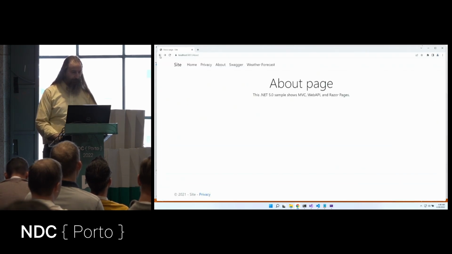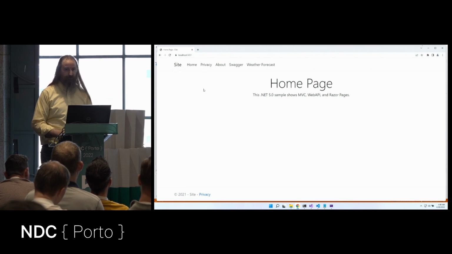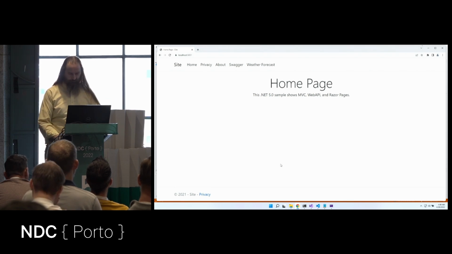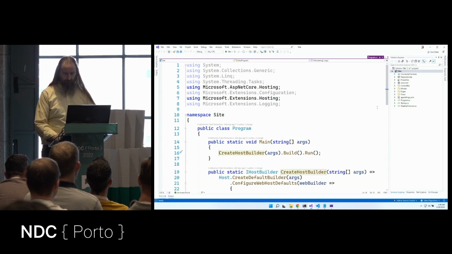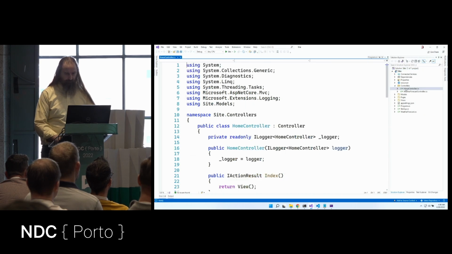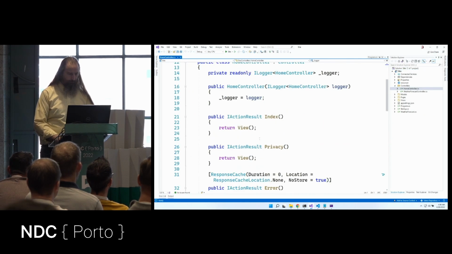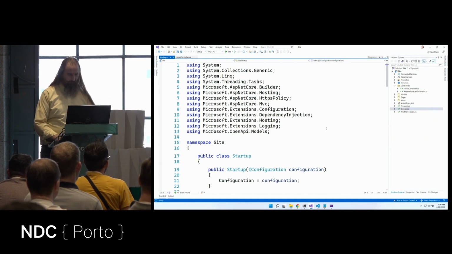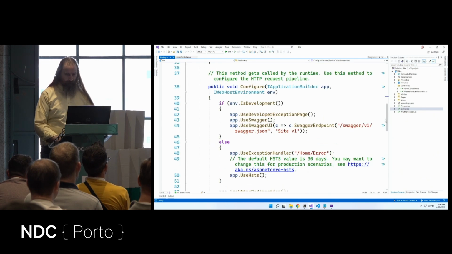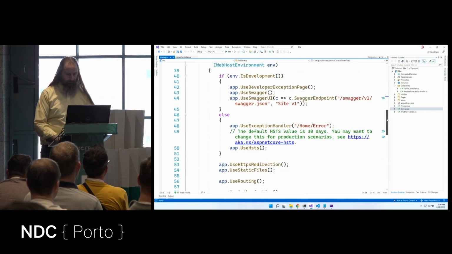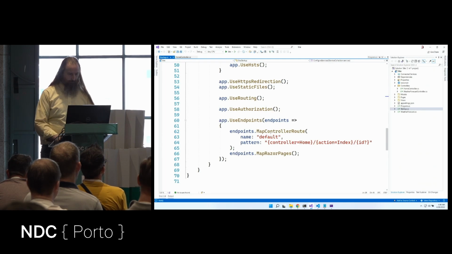Now that's pretty cool. We have this website that has all of these technologies running together. How did we do that? Well, let's hit stop here and let's wander through it. We have these controllers. Here's our MVC controller, and it's going to return a view. And to rig that up here in startup.cs, we said we want to add controllers with views. And down here, we said we wanted to map controller route, given our default route.